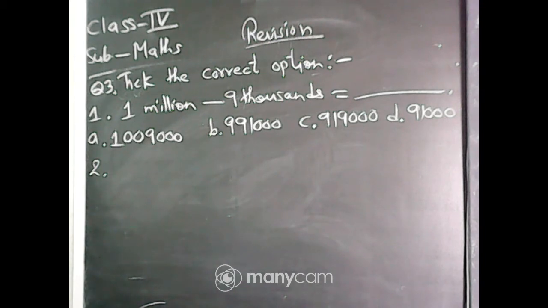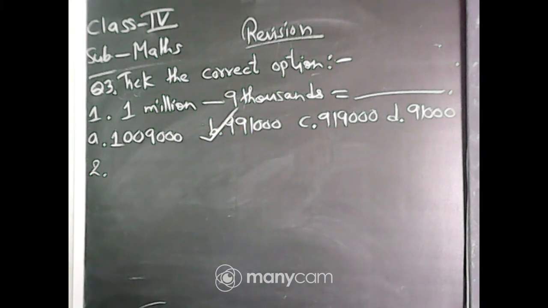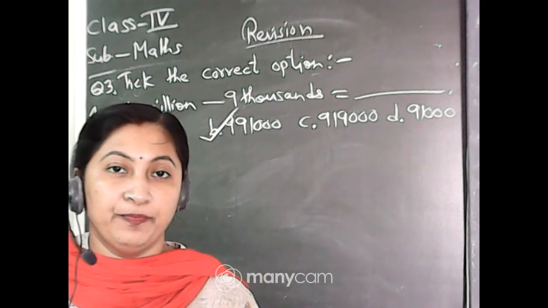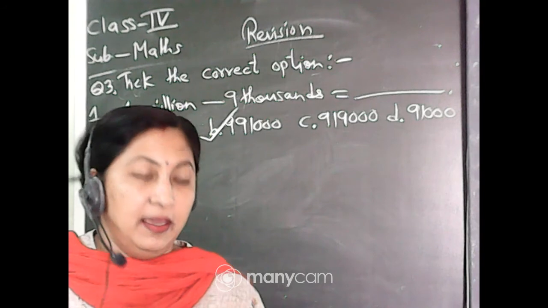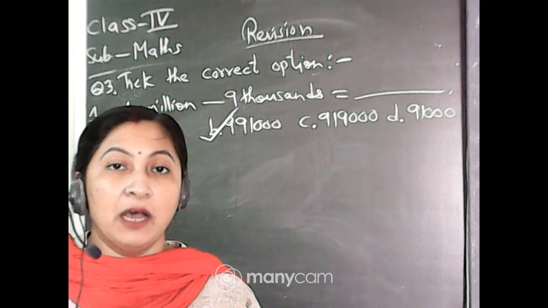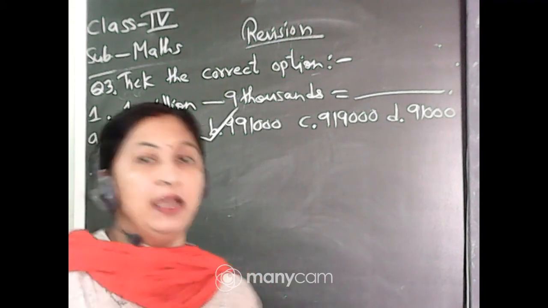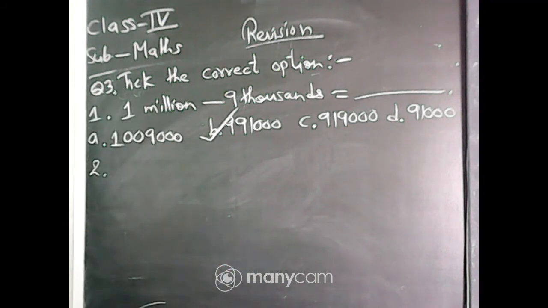Which option? B, C. You have subtracted or not? Okay, the answer is option B. For 1 million, how many zeros are there? 1 and after that? Exactly. For 1 million, 1 and 6 zeros, and it is subtracted by 9 thousandths. That means 9 and 3 zeros. So when you subtract it, it will be 999,100. That is option B.